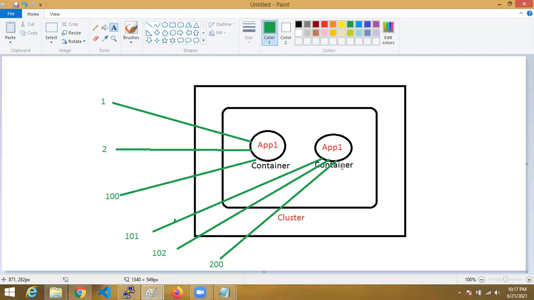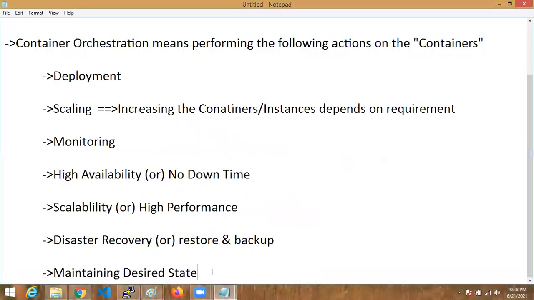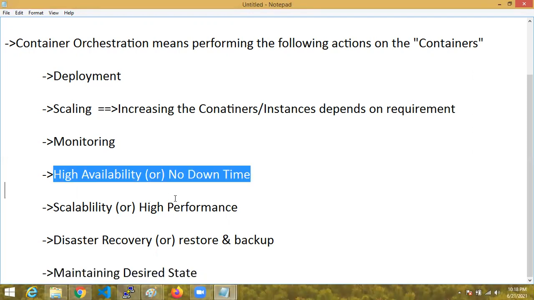Kubernetes will create one more container instead of that stopped container, and those remaining 100 requests will be served by that new container. In this case, there is no downtime for the end users because it is maintaining the desired state. How many containers do we want to run? It will see continuously whether those containers are running or not. If any one container goes down, it will immediately create one more container, so the end users can't see the downtime. That is known as high availability or no downtime.